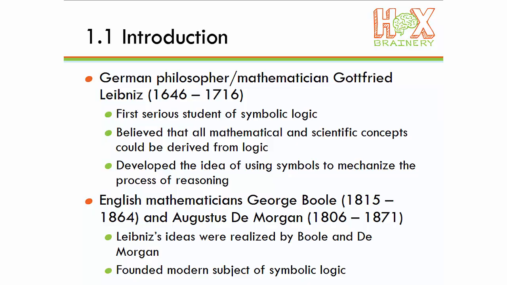He anticipated modern developments in symbolic logic and came up with the idea of using symbols to mechanize the process of reasoning. He didn't have modern logic's full symbolic system that we use today, but he did start laying the groundwork for it. His ideas were later realized by 2 English mathematicians, Boole and De Morgan.